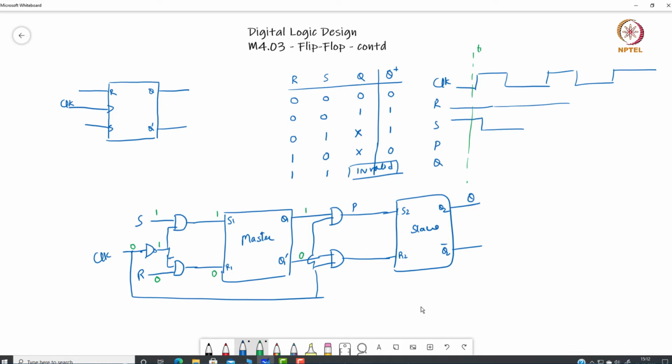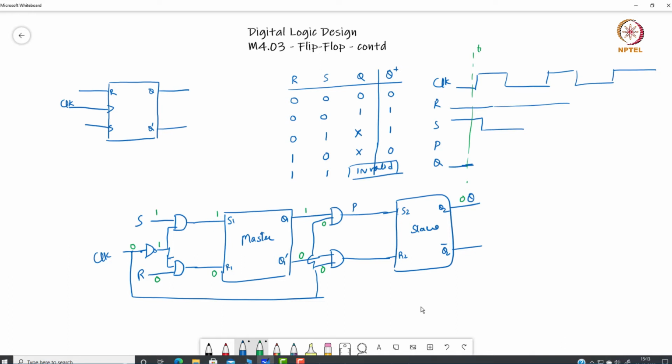Clock is 0 at this time, this is 0 at this time. So my output is going to be the previous state, and let us assume the previous state is 0. So we don't know. This is 0. So that means this is going to be 0, and we don't know what is the value here. So let us consider it as P was also 0.